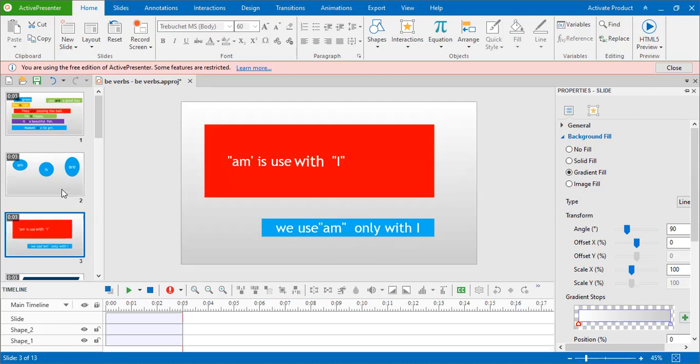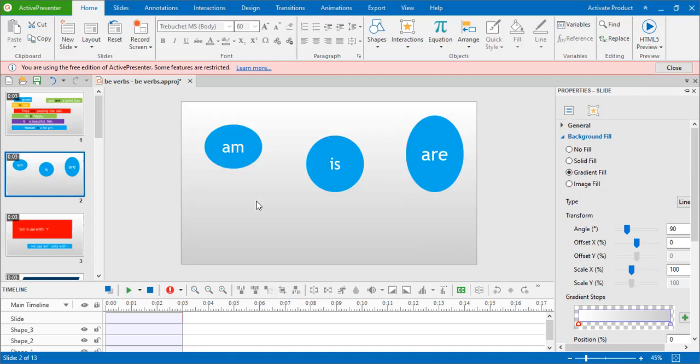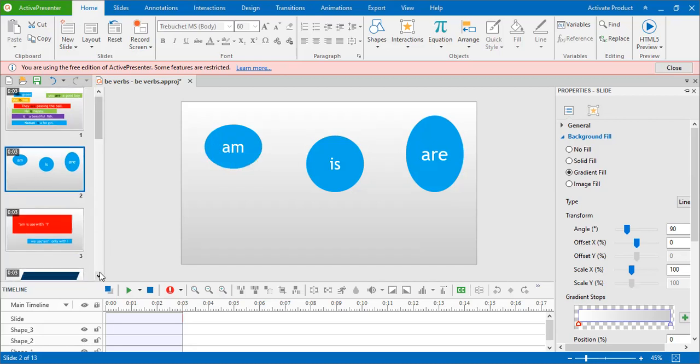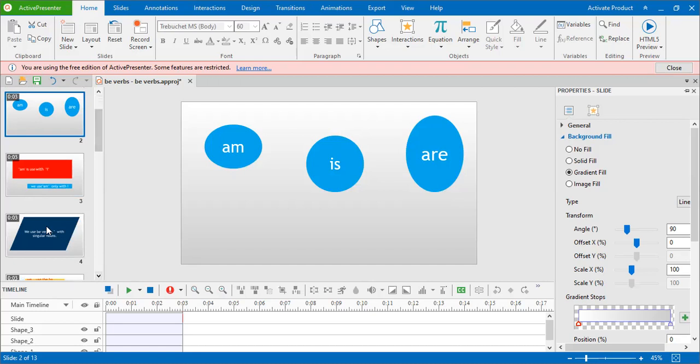Now again, we can go to the previous slide. Am is a be verb. This am is used only with I. I එක විතරයි am use කරන්නේ. Now we can move to the next slide.